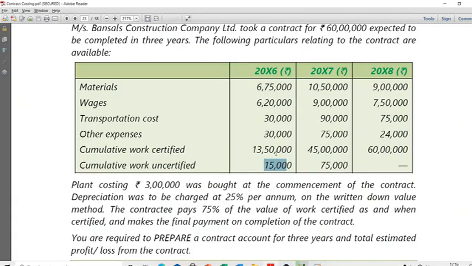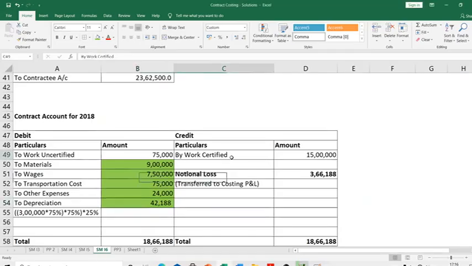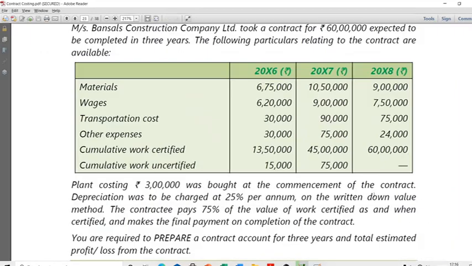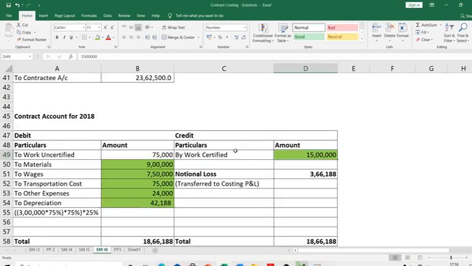42,188. Now what I will do is, see, cumulatively work certified is 60 lakhs. Now, at the end of 2018, the expert is coming and saying the entire work is certified. That means 100% you have finished. Now 100% of revenue I can recognize. But already I have recognized 45 lakhs of revenue. So this year I'm going to say by work certified only 15 lakhs, which is 60 lakhs minus 45 lakhs. So by work certified I have written 15 lakhs here. Now, do I have any work uncertified? Nothing, because the contract is over.